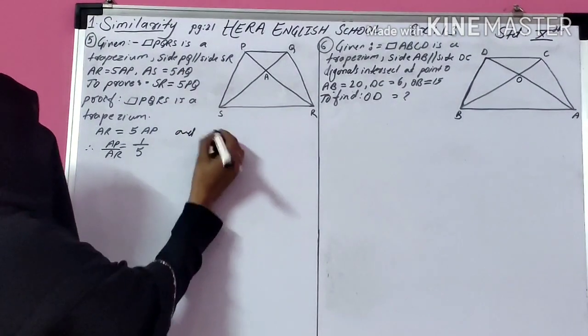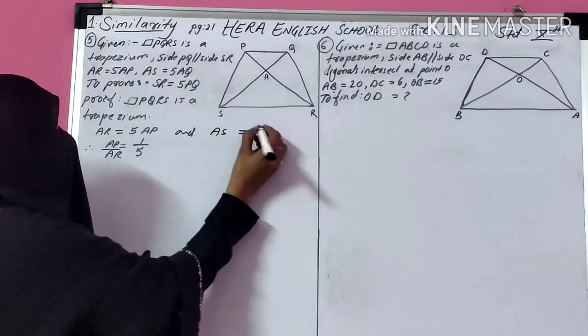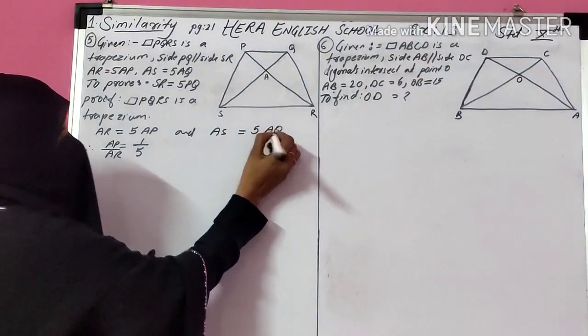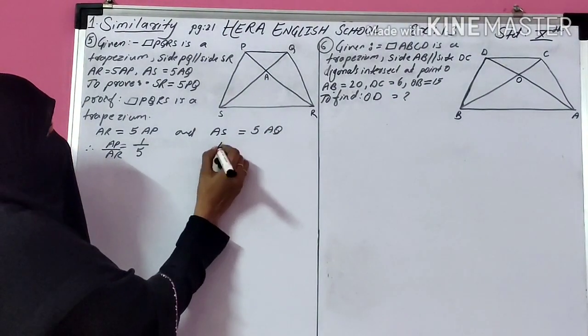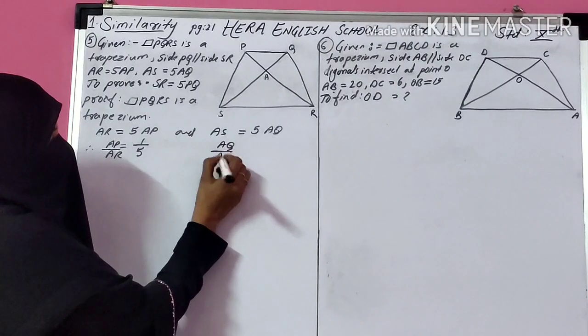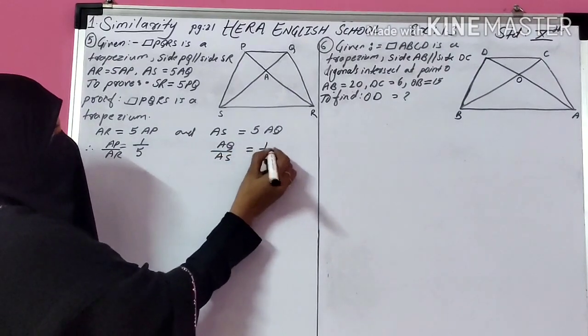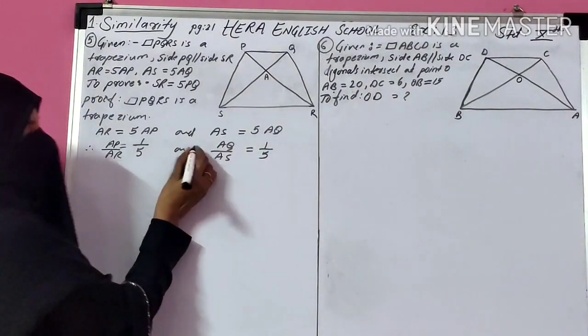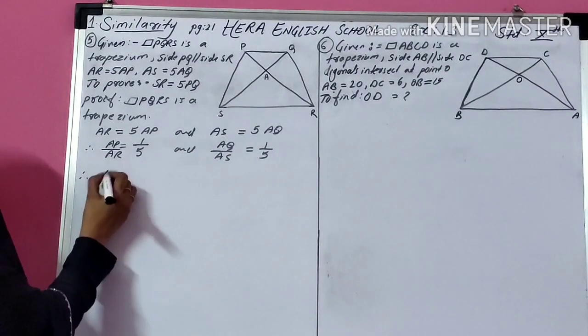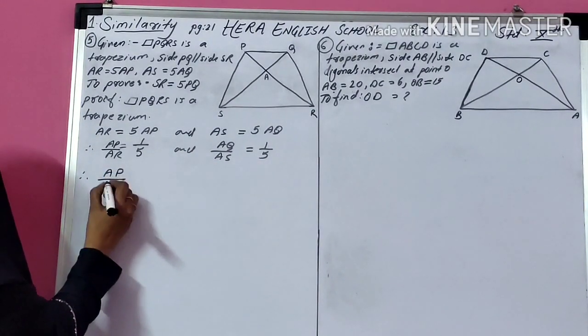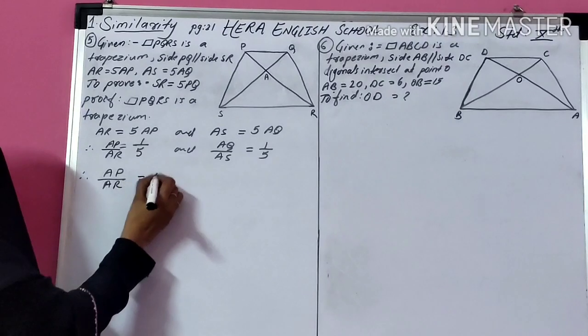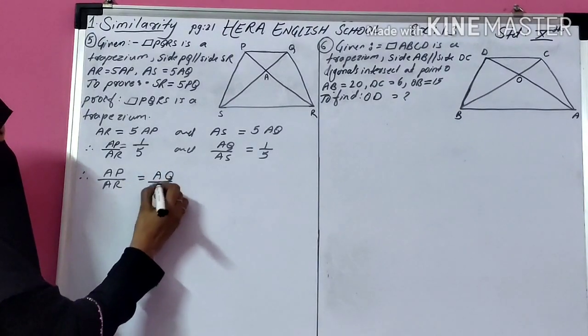And the second, they have given AS is equal to 5 times AQ. So forming the ratio, AQ upon AS is equal to 1 upon 5. From these two you observe, therefore, AP upon AR is equal to AQ upon AS.